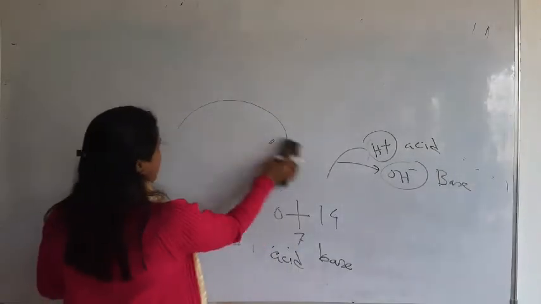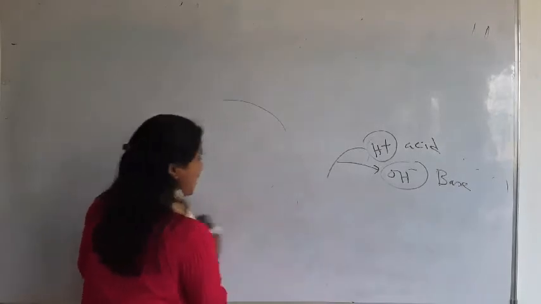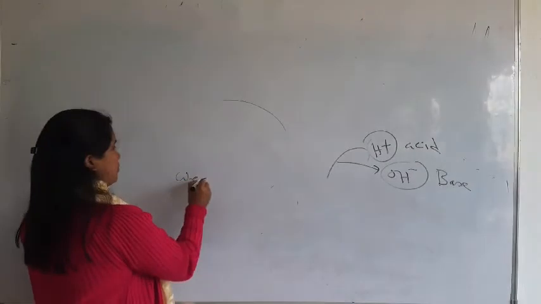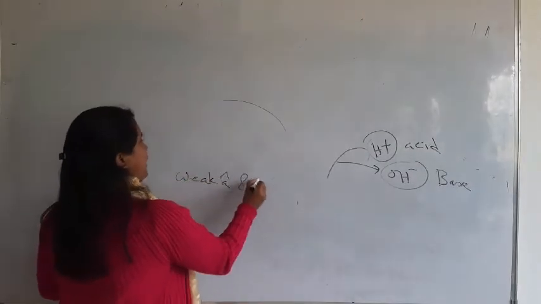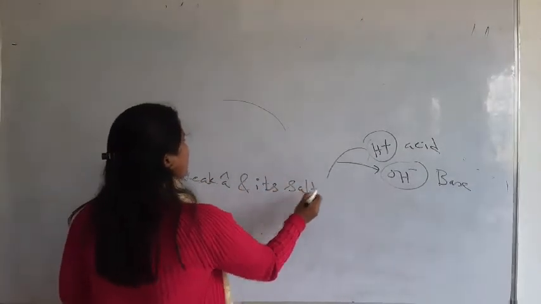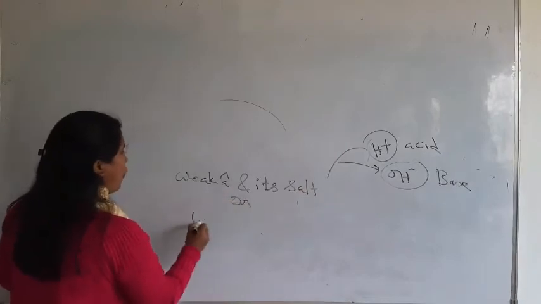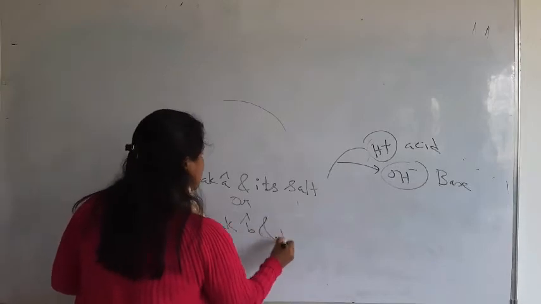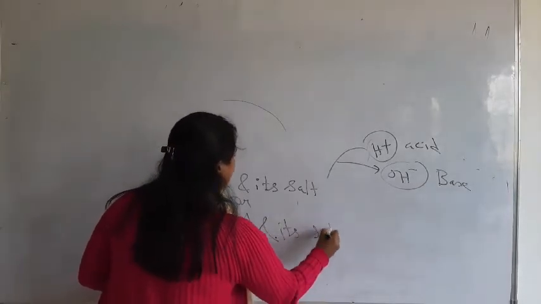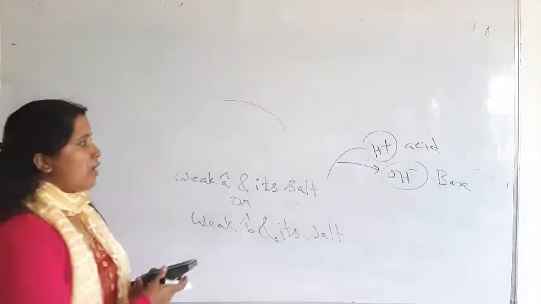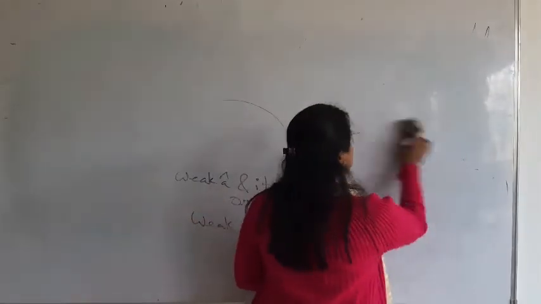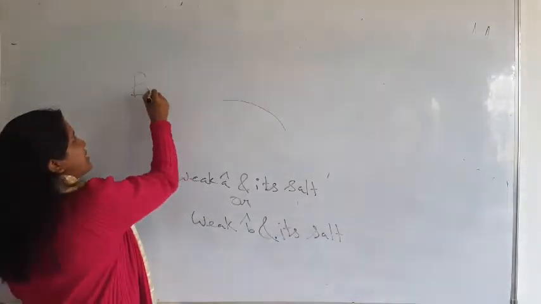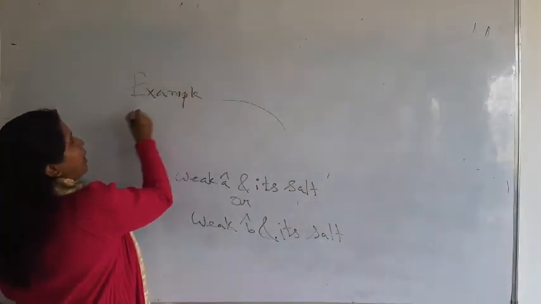Chemically, buffers are weak acids and their salt, or weak base and its salt. We are going to take some examples. Example of buffer. No need to write, I will give the material. You just listen to me and try to understand.